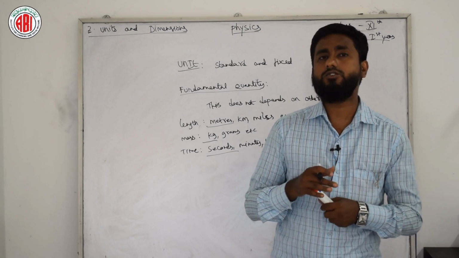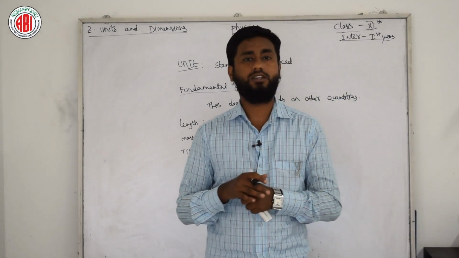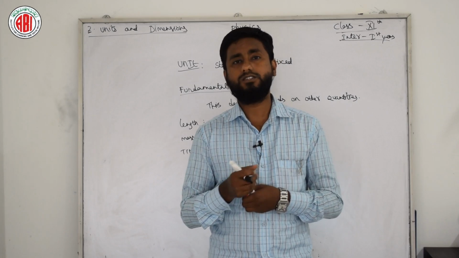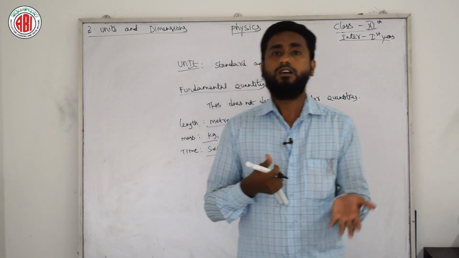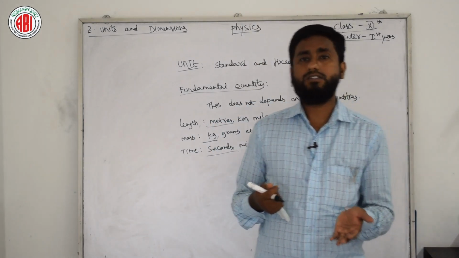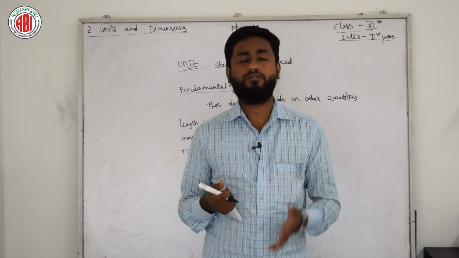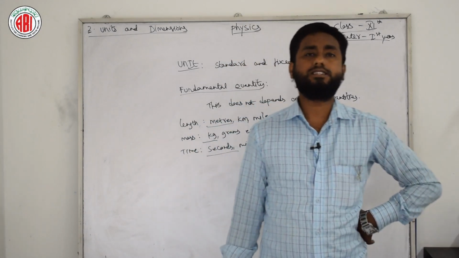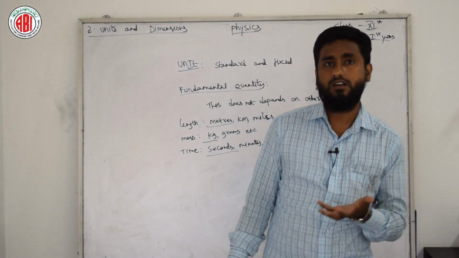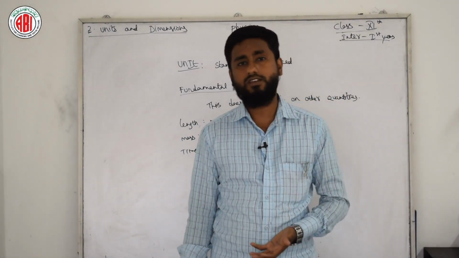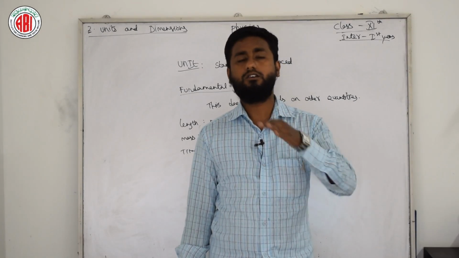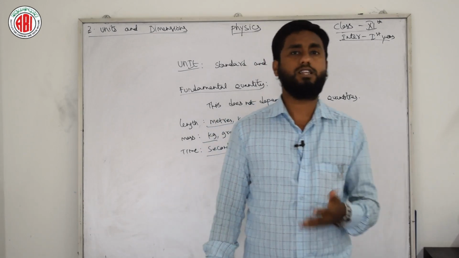Thermodynamic temperature is the measure of the hotness and coldness of an object. Luminous intensity: if we have a luminous source of light, there will be an intensity in that light, whether low, high, or moderate. This is luminous intensity.